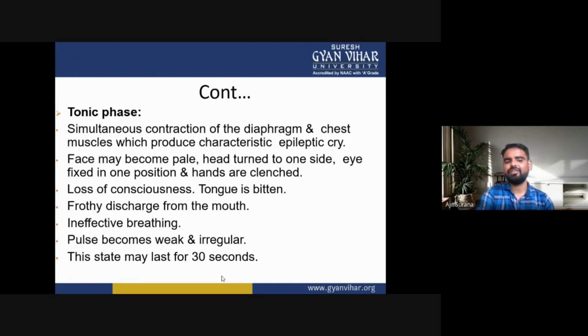In this phase, the face may become pale, head turns to one side, eyes are fixed in one position, and hands are clenched. There is a loss of consciousness. Tongue is bitten. There is frothy discharge from the mouth. Ineffective breathing may occur. Pulse becomes weak and irregular. This stage may last for 30 seconds.